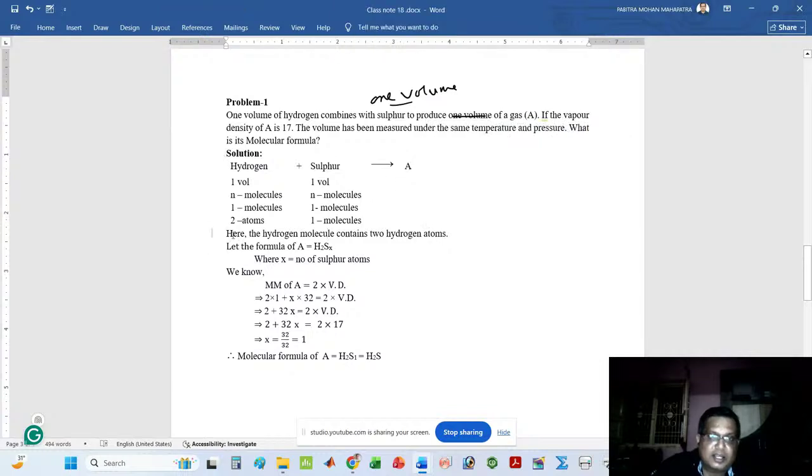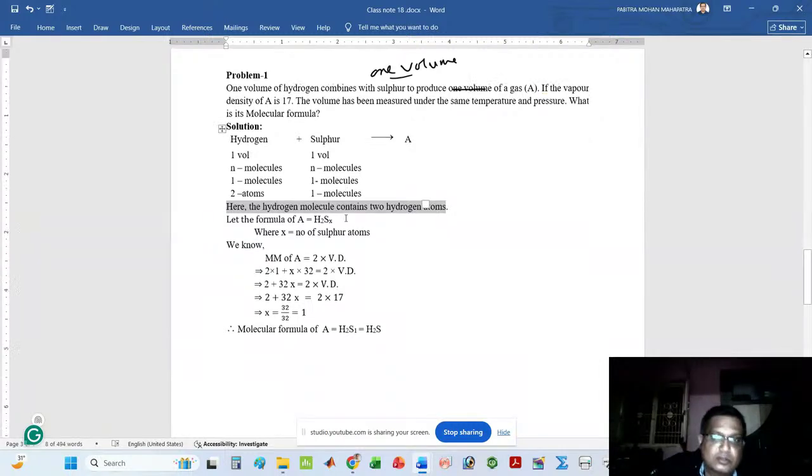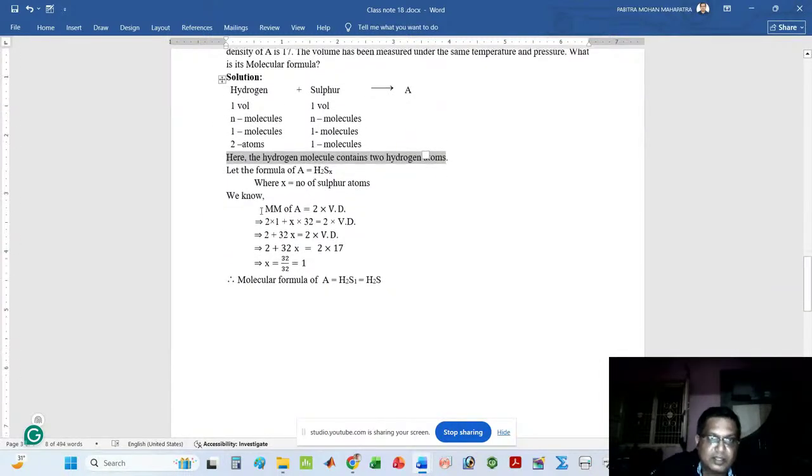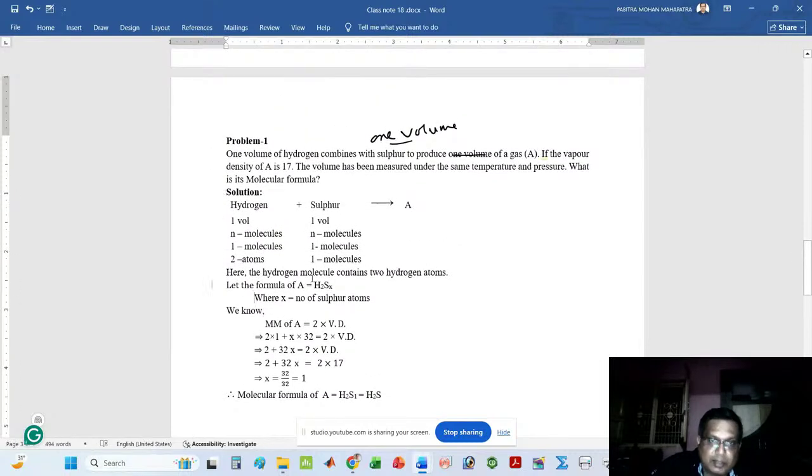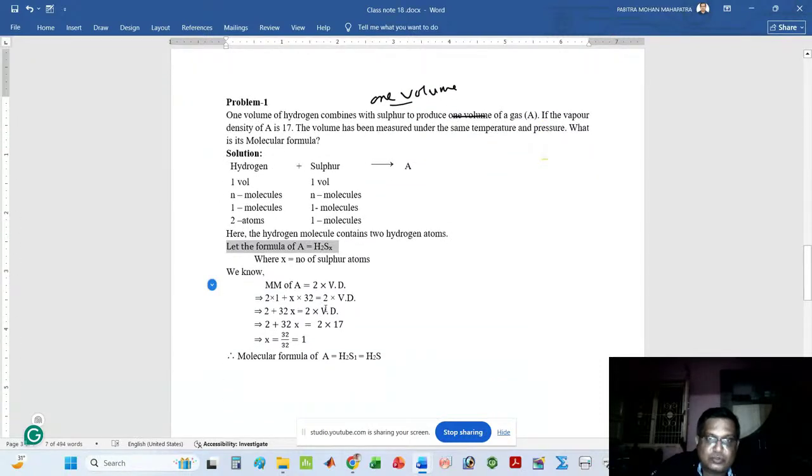So here I can say that the hydrogen molecule contains two hydrogen atoms. Therefore, two atoms of hydrogen combine with one molecule of sulfur. Let us suppose our target is to find the formula. Suppose the formula of A is H2Sx. Here x is the number of sulfur atoms.